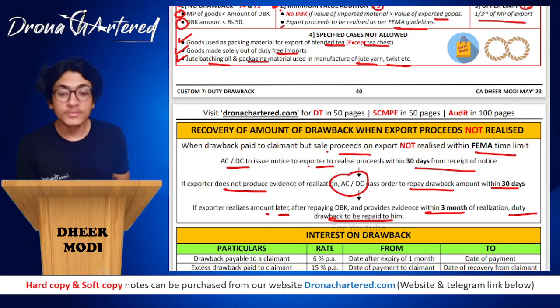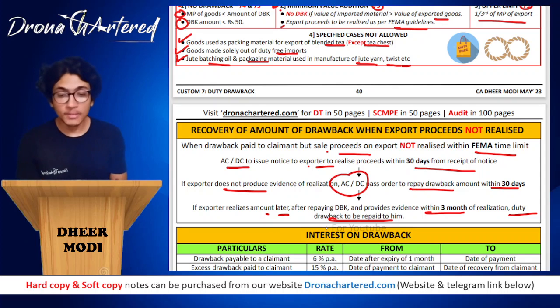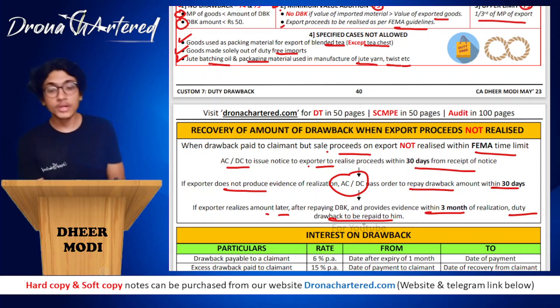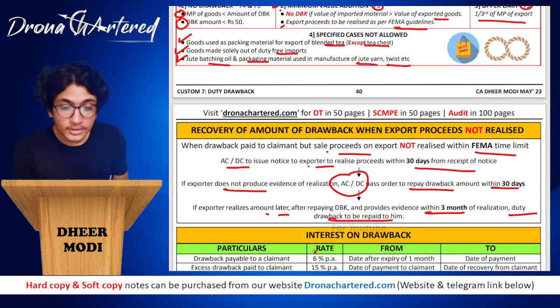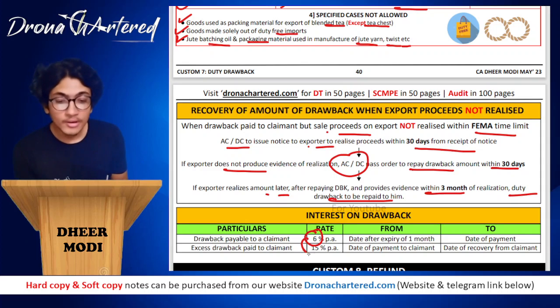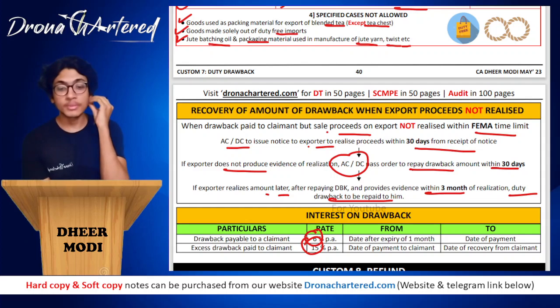Now, the last part of this chapter is your interest on drawback. So it can be two ways. Either drawback is payable to a claimant or excess drawback has been paid to the claimant. So when drawback is payable to a claimant, of course your interest rate will be lower because the CBDT is the one who is paying the duty. So in such a case, this interest rate is only 6%, while the other way around, that is if they had paid excess duty, this will be 15%. That means the claimant has to pay 15% while they will only pay 6%.